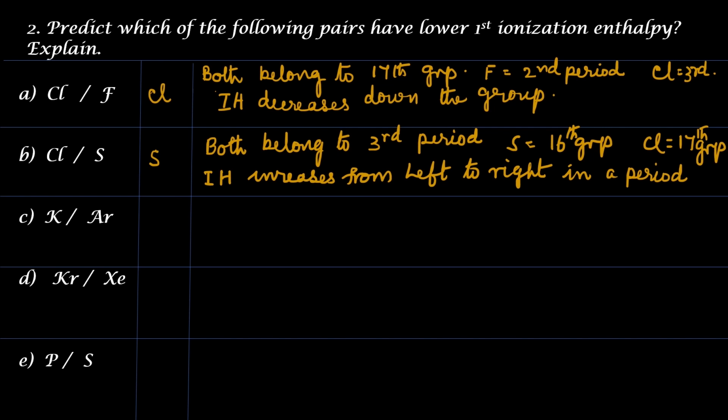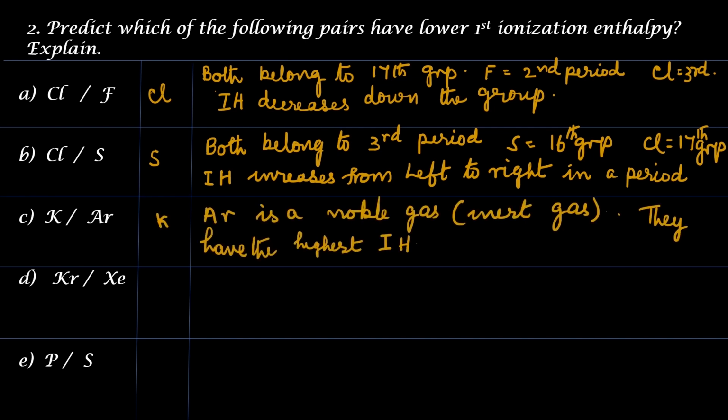Next one, potassium and argon. Answer is potassium. Explanation, argon is noble gas, that is inert gas. Inert gases have high ionization enthalpy. Potassium belongs to fourth period and argon belongs to third period.